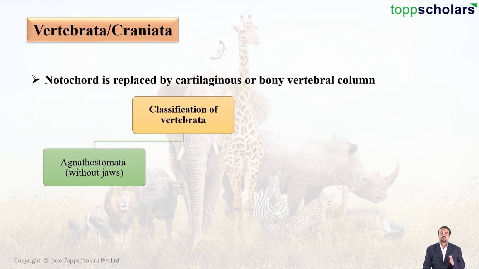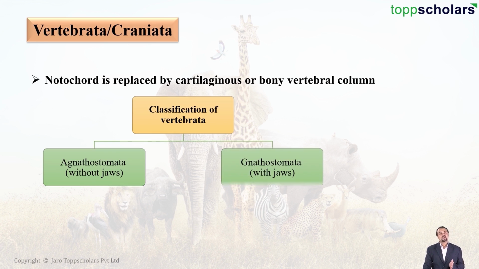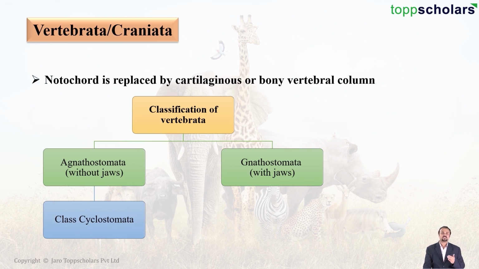Under vertebrata, we have two groups. One is agnatha or agnathostomata and the other is gnathostomata. Now do you see what is written below? Agnatha basically means without jaws. These are organisms which do not have a jaw surrounding their mouth, whereas gnathostomata are all animals which have jaws. Under agnatha, we are going to be studying one single class, that is cyclostomata. Now students, look at this word. Cyclo means circular, whereas stomata means mouth.